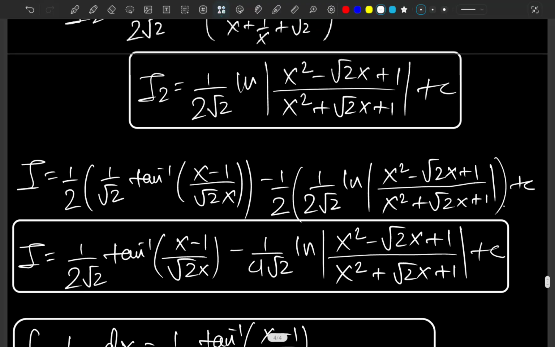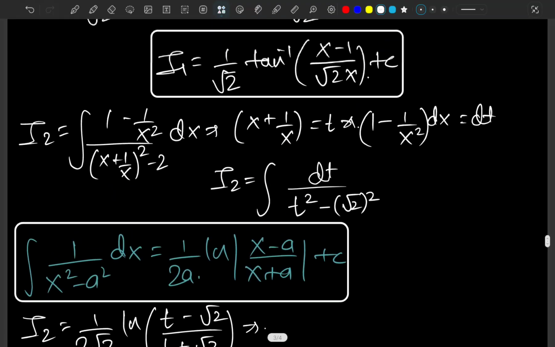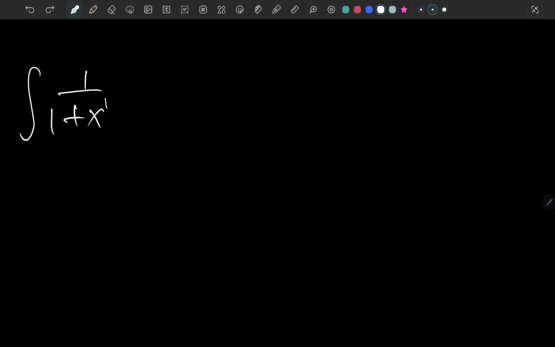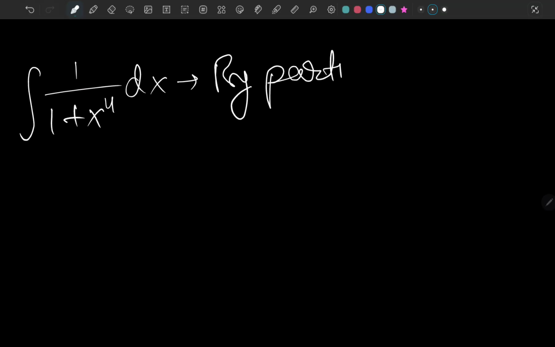I would like to request you to come for the next video, because in that video we are going to take something crazy. Let me show you, because maybe it will help bring you to my next video. We are going to evaluate this integral using the factor of 1 plus x to the fourth, or more precisely, we are going to evaluate this by partial fraction decomposition.